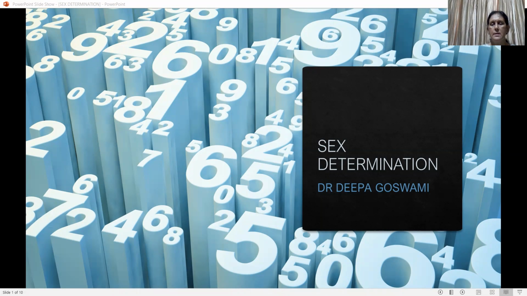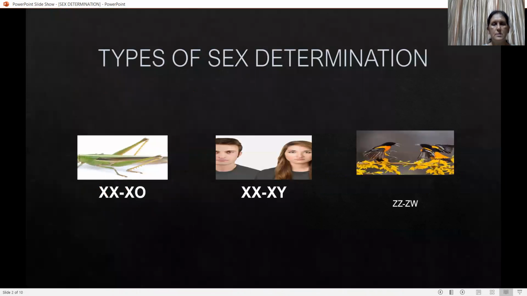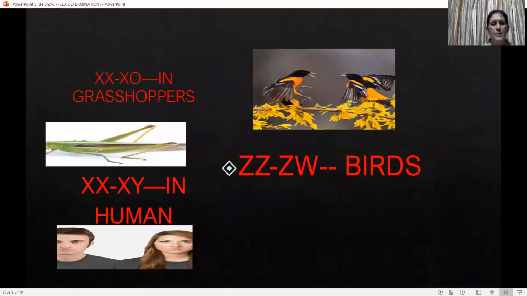In the next slide, here you see the types of sex determination we are going to discuss. First one is the XX-XO type of sex determination. Second is the XX-XY type. The first one is found in caterpillar as well as in grasshopper, and the second one in human beings, and third is the ZZ-ZW type of sex determination. It is found in birds. So here also examples are given for the three types of sex determination.